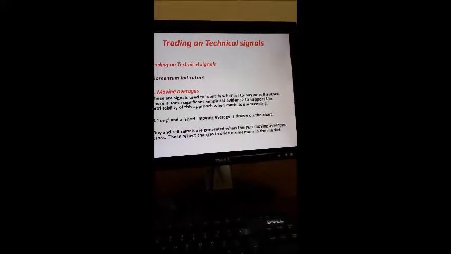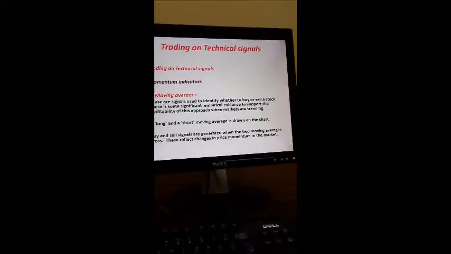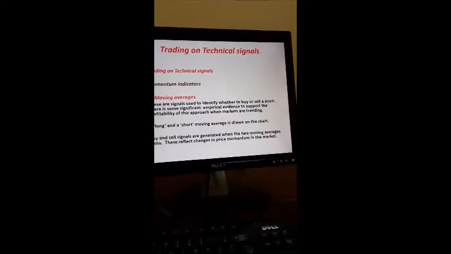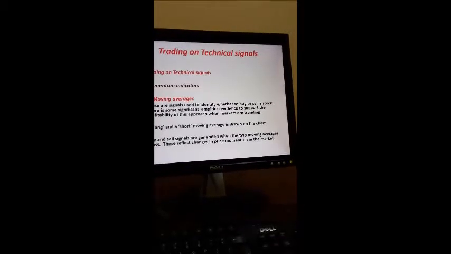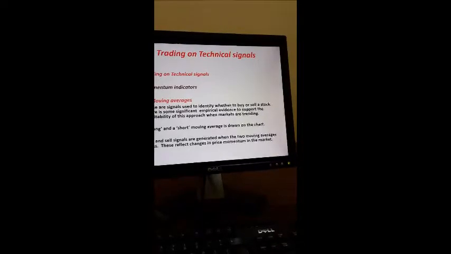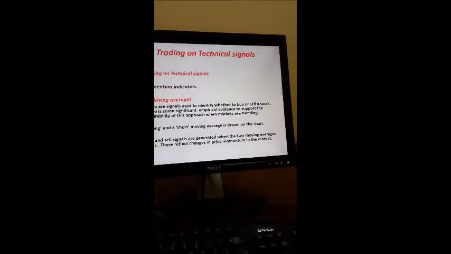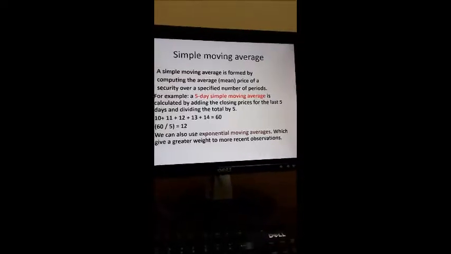Moving averages are signals used to identify whether to buy or sell a stock. There is significant empirical evidence to support the profitability of this approach when the market is trending. The long and short moving averages are calculated and drawn in the chart. The buying or selling signal is generated when the two moving averages cross. These reflect changes in the price movement or price momentum in the market.